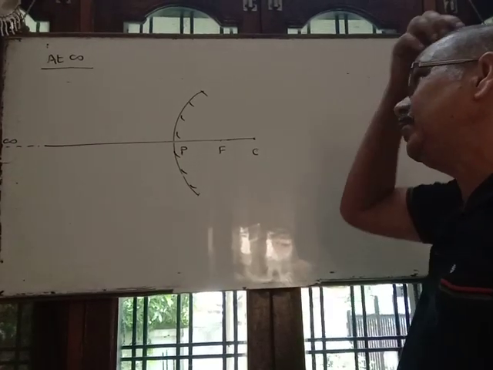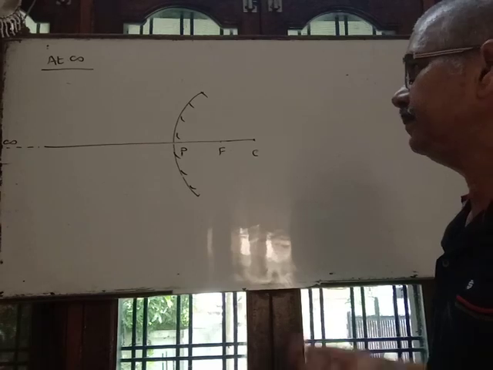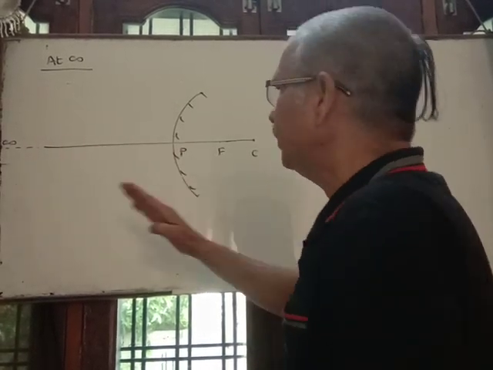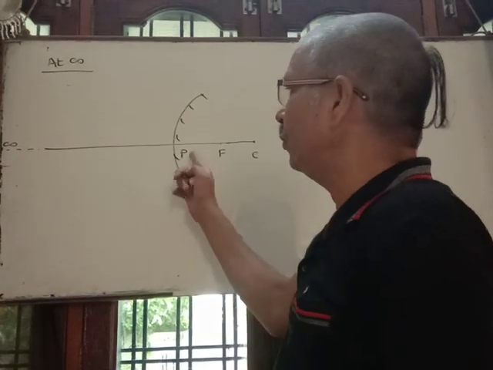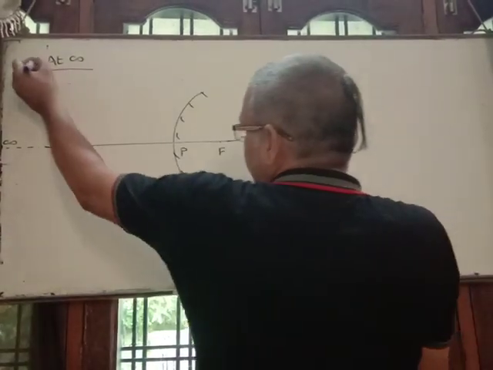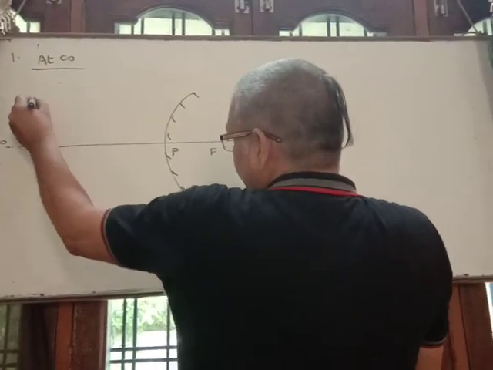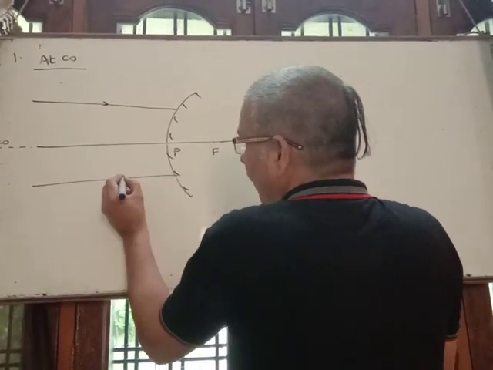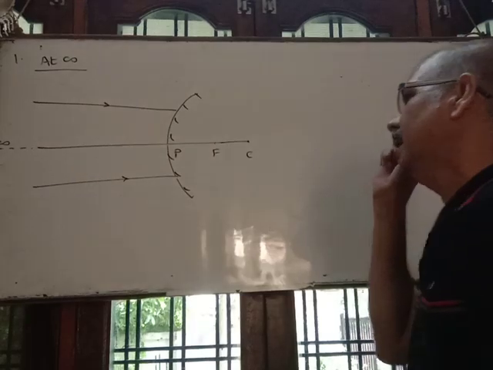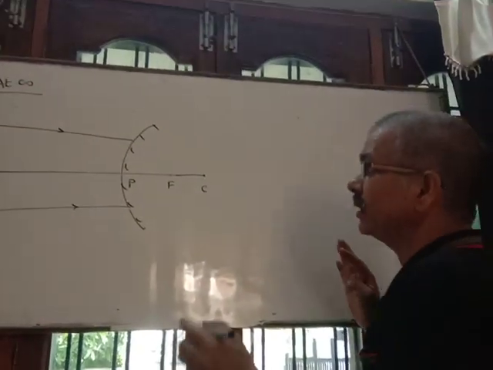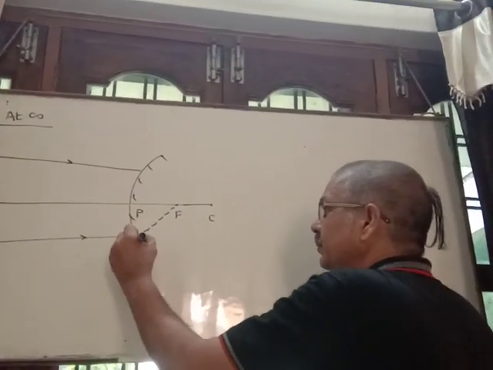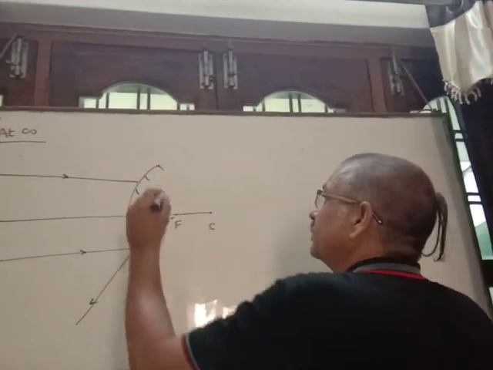So we will take only two cases for the convex mirror. Either the object is kept at infinity, or the object is kept between infinity and pole. Suppose first case, when the object is at infinity, then the incident rays may be supposed parallel to the principal axis. And if they are coming parallel to the principal axis, then they appear to pass through the focus. And the nature of a convex mirror, as you know, is diverging, so it gets diverged outward.